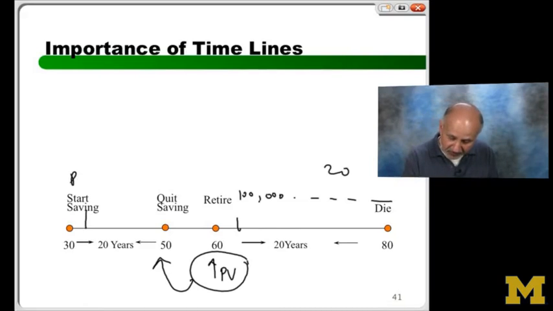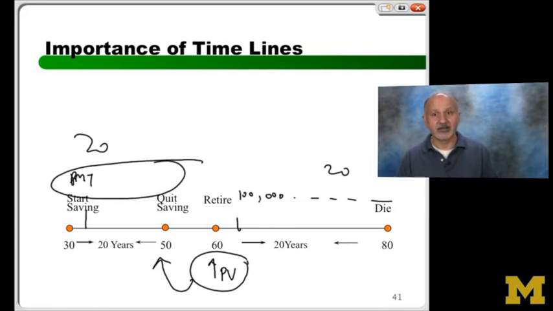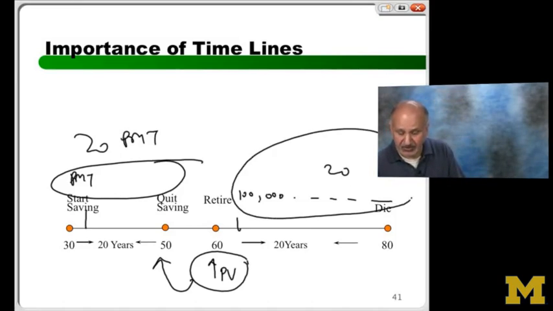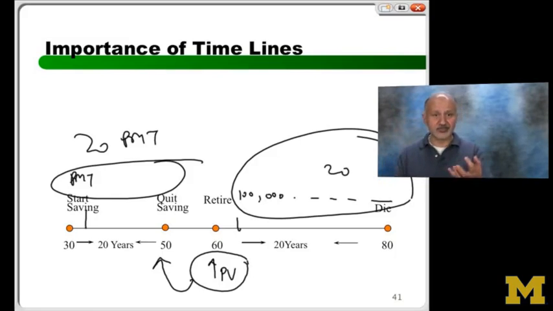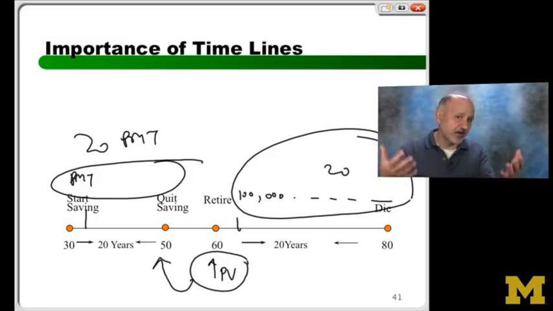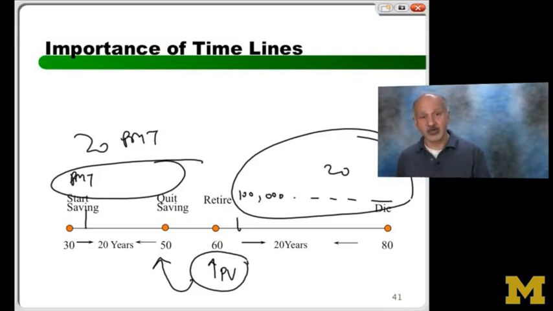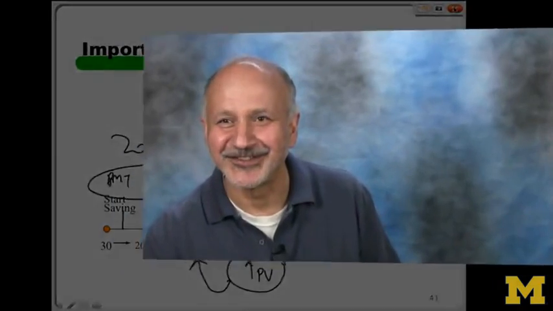So the thing I'm trying to solve for is 20 PMTs here, which is money I'm going to invest. And the answer is hidden in 20 PMTs in the future. The only difference between these two is a difference in time. And obviously, in one case, I'm giving away money to the bank or a fund or retirement account. In the other case, I'm withdrawing. Okay, everybody? If I can somehow figure this out, I'll be much better off than I am right now. So let's try to get to it.